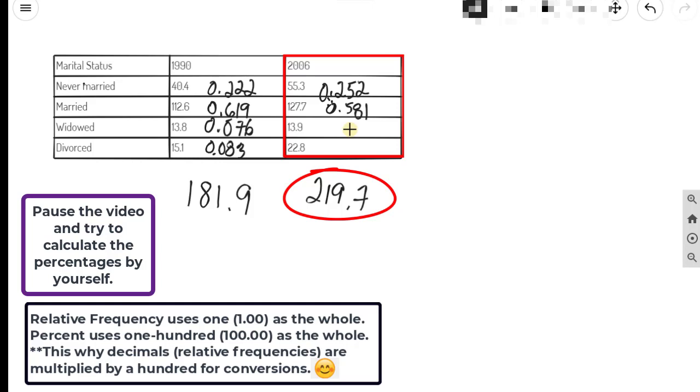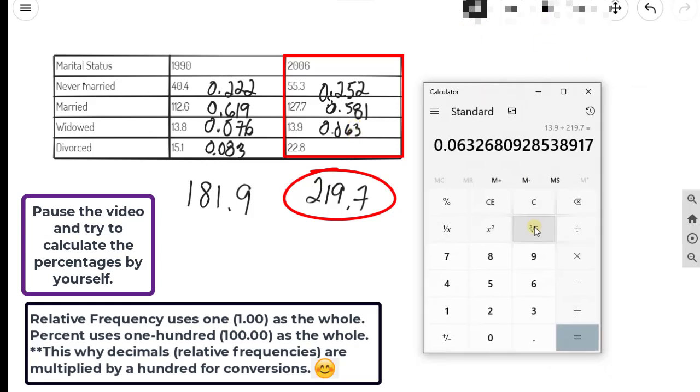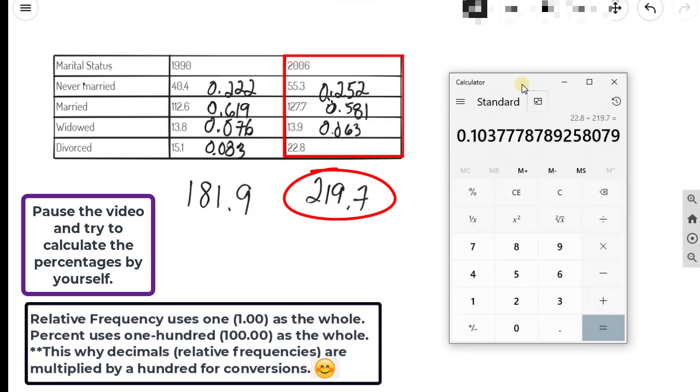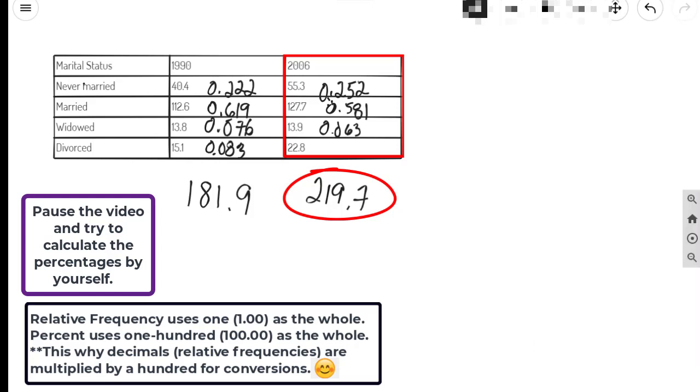And it's going to have 0.063. And the last one, do you know what I'm going to say? Clear, clear, clear, clear, clear. 22.8 divided by 219.7, and I'm going to get 0.1037, which is the same as 0.104. I'm rounding. That's all I'm doing is I'm just rounding.